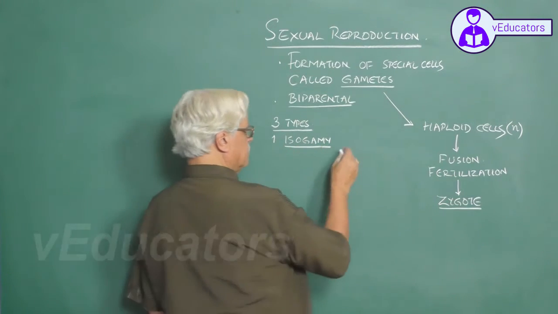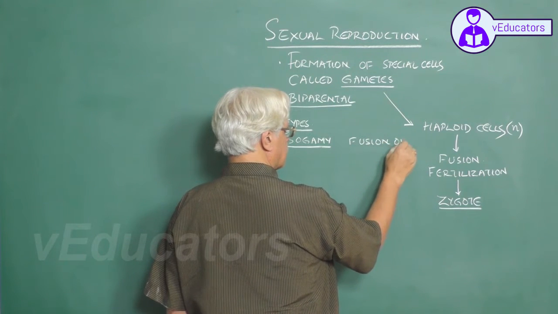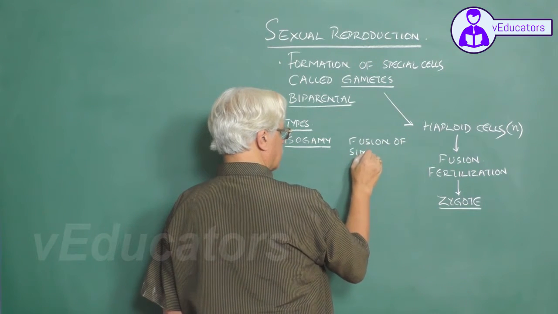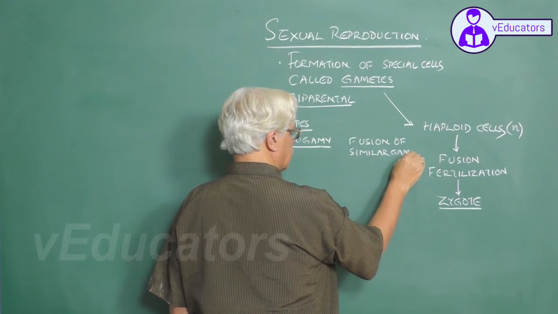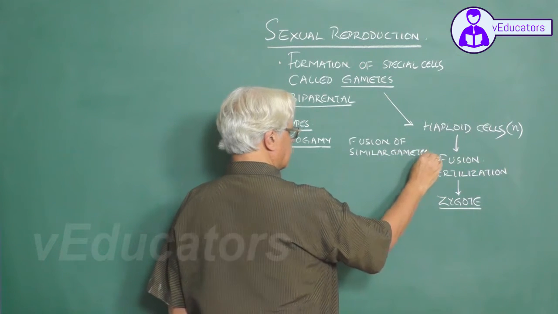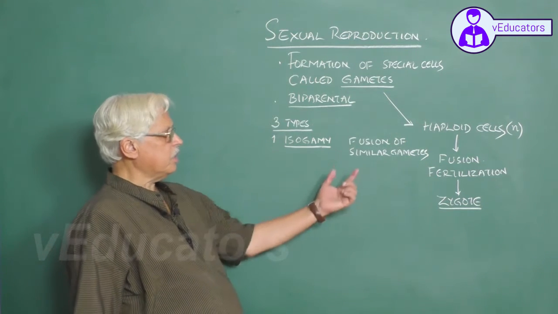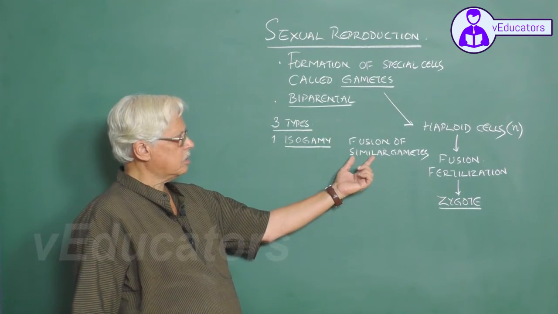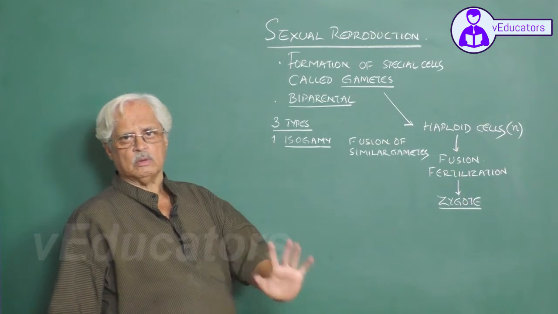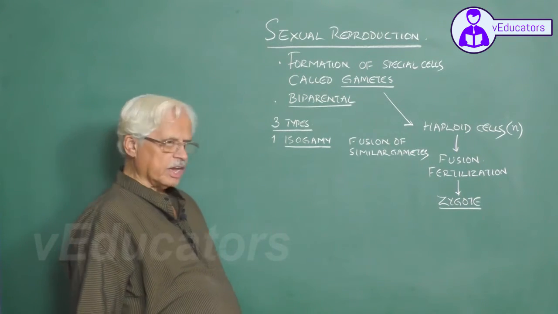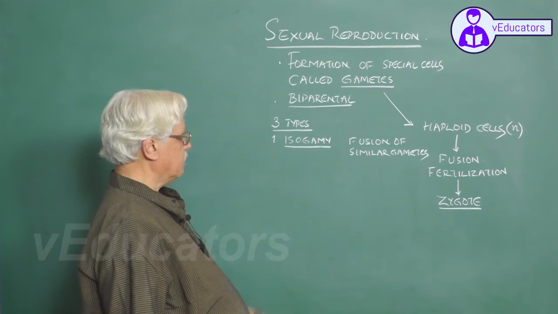Isogamy is the fusion of similar gametes. It simply means that there is no distinction in these gametes into male gametes and female gametes. They are identical, therefore the process is called isogamy.